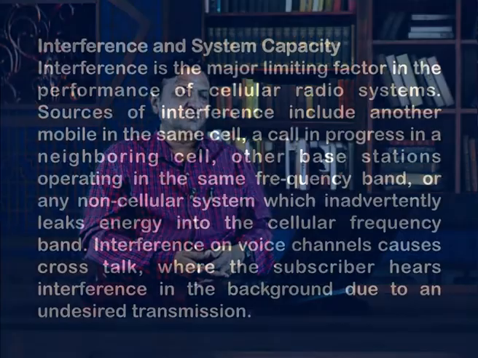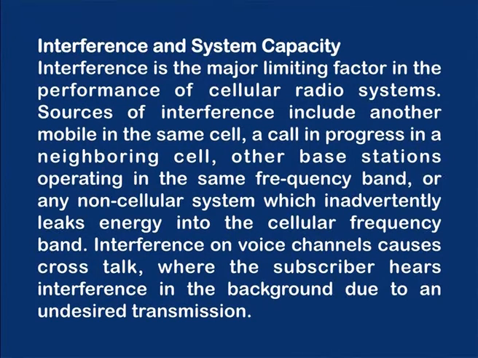Now, let us come to interference and the system capacity. See, the system capacity of course is dependent on the interference. So, interference is the major limiting factor in the performance of cellular radio systems. Sources of interference include another mobile in the same cell, a call in progress in a neighboring cell, other base stations operating in the same frequency band, or any non-cellular system which inadvertently leaks energy into the cellular frequency band.